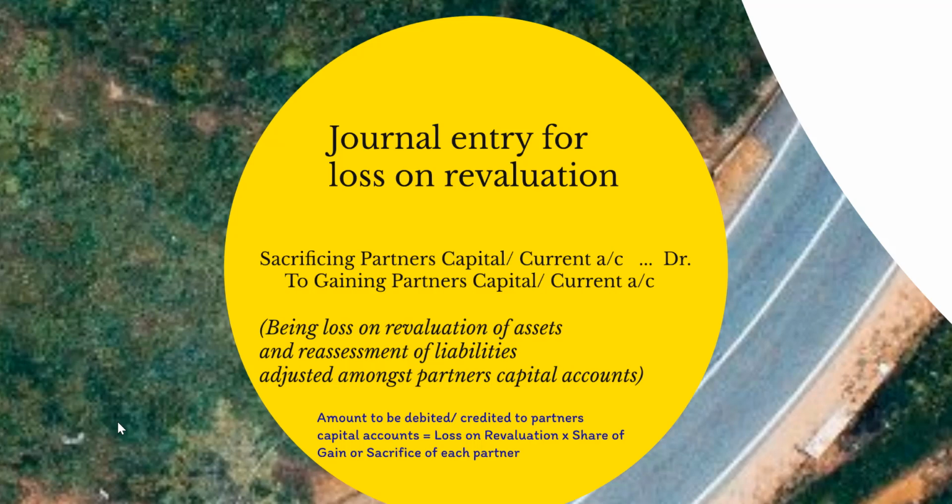And the amount to be debited or credited to these partners' capital accounts is equal to the amount of the loss on revaluation multiplied by the share of gain in the case of the gaining partner or the share of sacrifice in the case of the sacrificing partner. Narration: being loss on revaluation of assets and reassessment of liabilities adjusted amongst the partners' capital accounts.